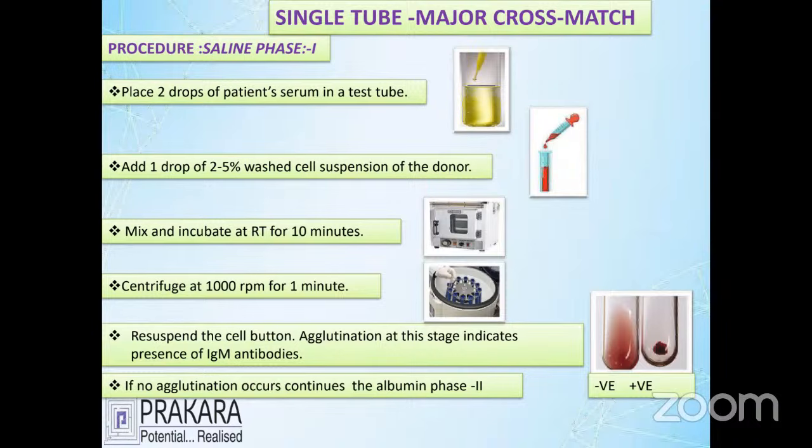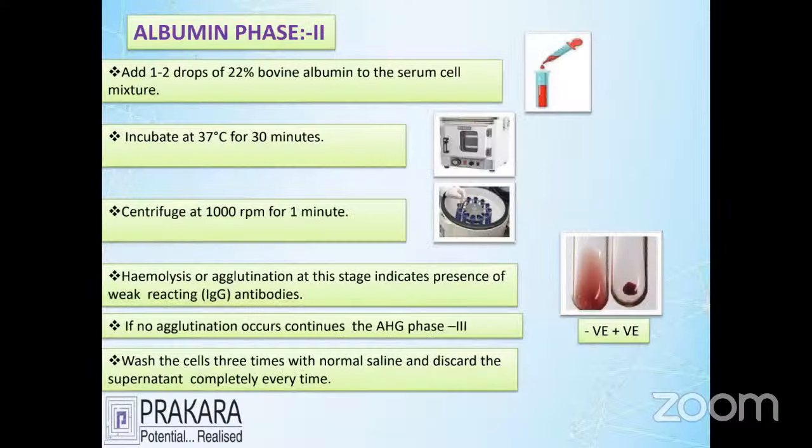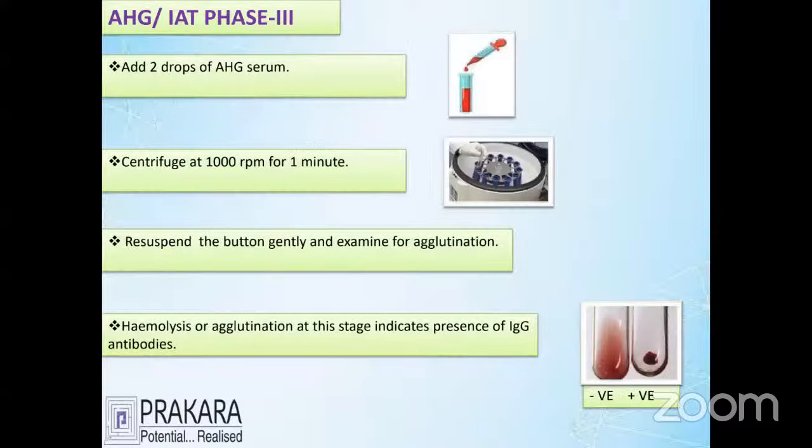You go for the third step, the phase 3 process. Phase 3 means the negative report goes to the third level of investigation. After the report is negative, the cells are washed with saline 3 to 4 times, and we continue with the next phase, the anti-immunoglobulin method, simply called the AAG method.